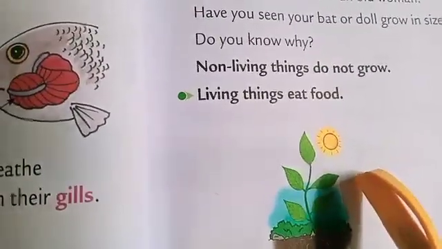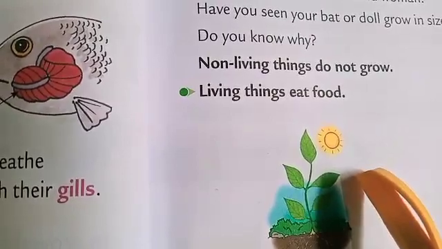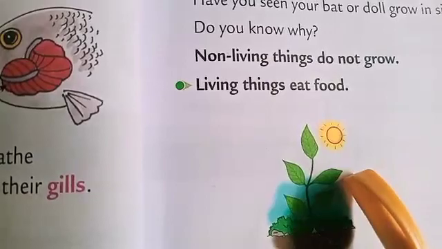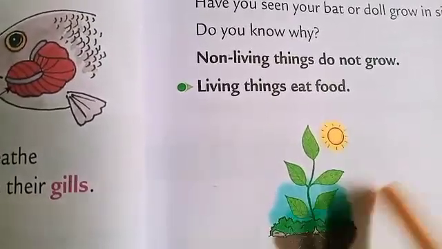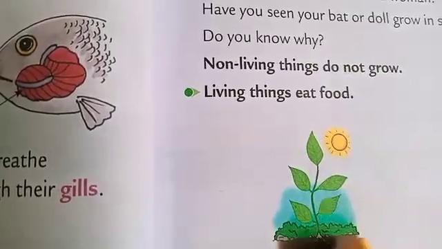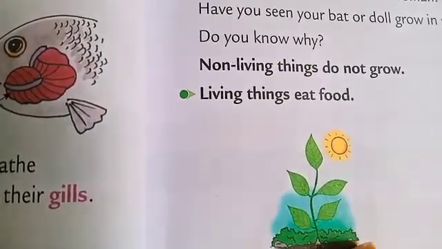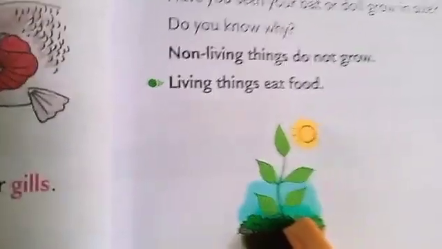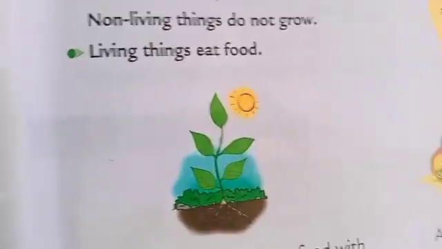How do plants prepare their own food? Plants prepare their own food with the help of air, water and sunlight. Like animals. See these animals.